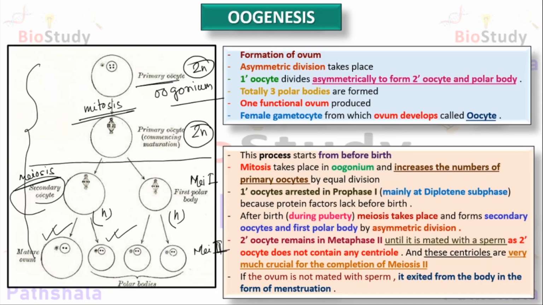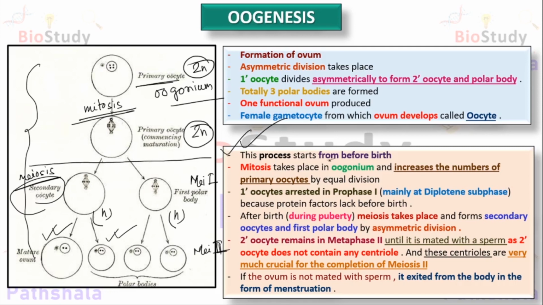And what is an oocyte? Oocyte is the main gametocyte, or the female gametocyte, from which the ovum develops. In this chart, I have provided this procedure step by step. So let's have a look.